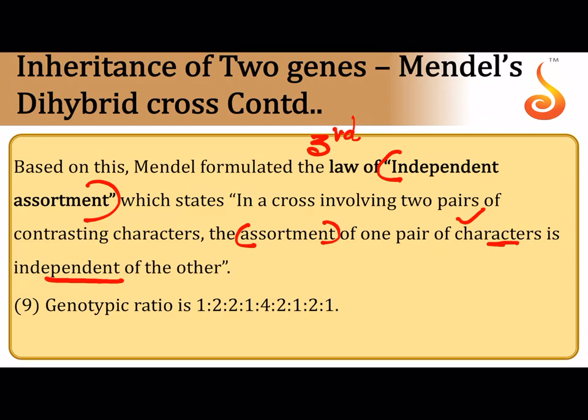The NCERT definition says when two pairs of traits are combined in a hybrid, the segregation or assortment or inheritance of one pair is independent of the other. The genotypic ratio for the F2 generation in case of dihybrid cross is 1:2:2:1:4:2:1:2:1.